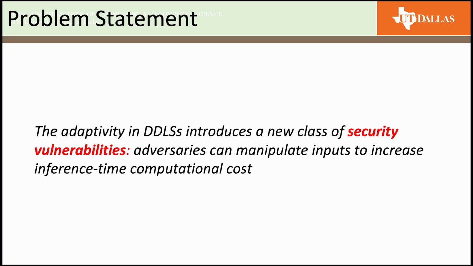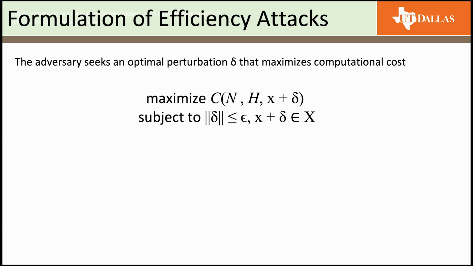While this adaptivity makes dynamic deep learning systems efficient, it also opens the door to new risks because the system adjusts computations based on the input. An adversary can craft inputs that intentionally trigger higher computation effort. This kind of vulnerability is particularly dangerous in real-time and resource-constrained environments because it can lead to delays, slowdowns, or even denial of service attacks.